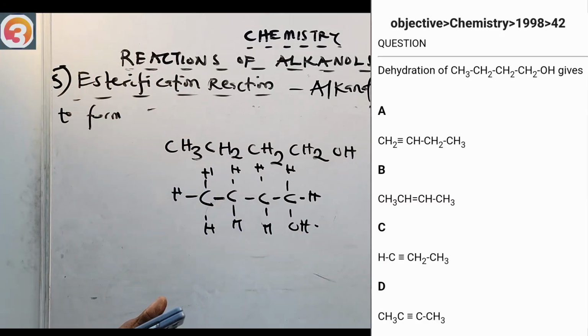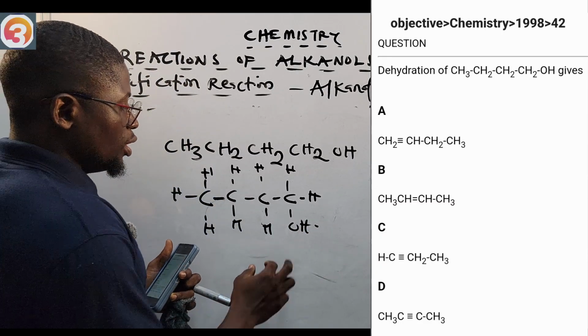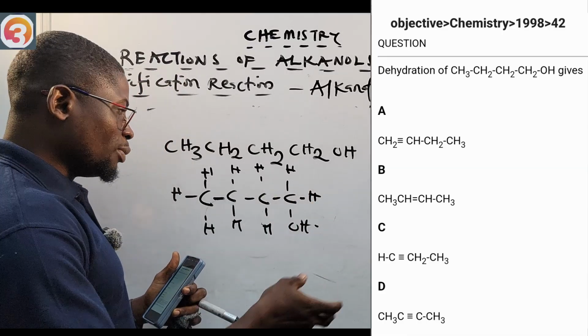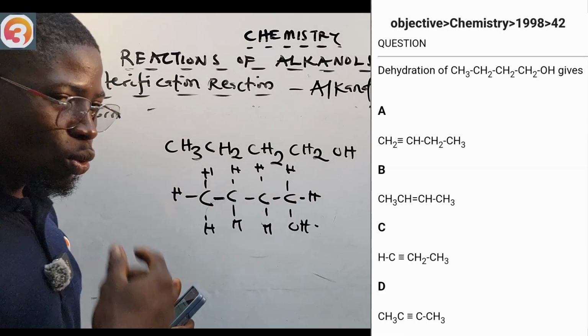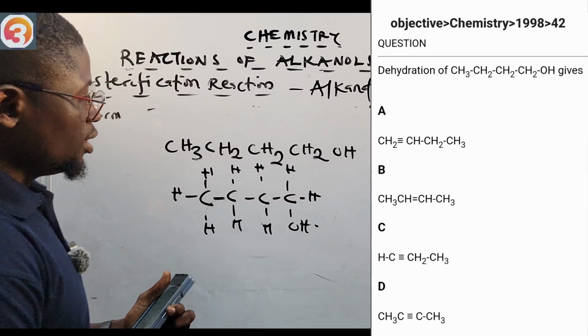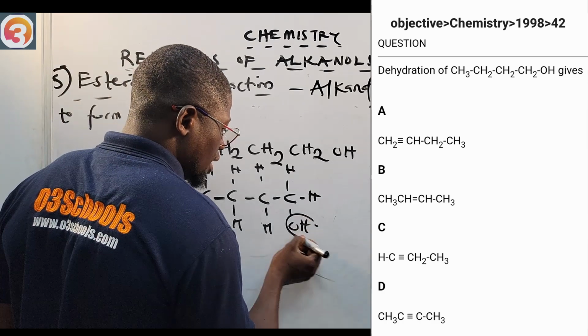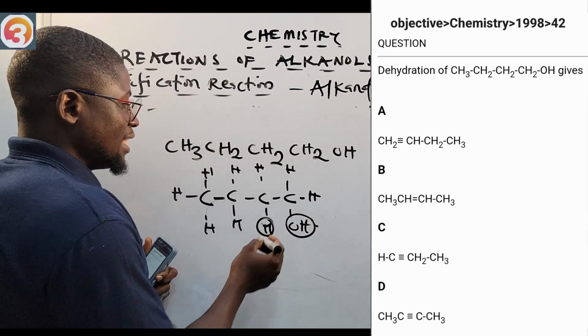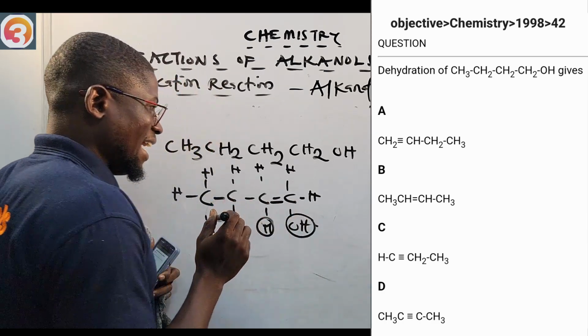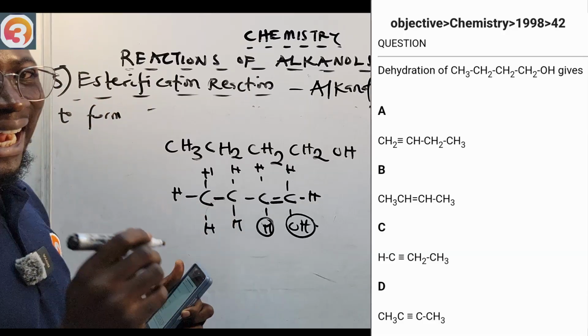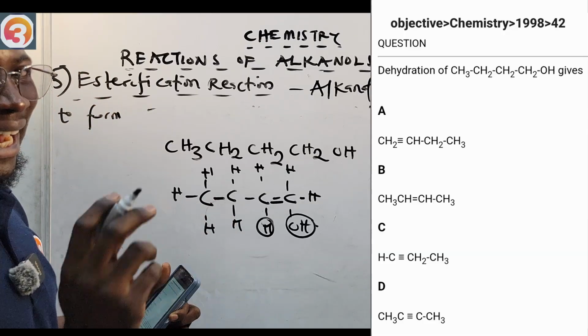Okay, so obviously, what we're going to do is dehydration. We're removing H2O. We're removing water. So we're going to remove this OH and this H. That means our double bond should be formed somewhere here. And what it gives to us is an alkene.